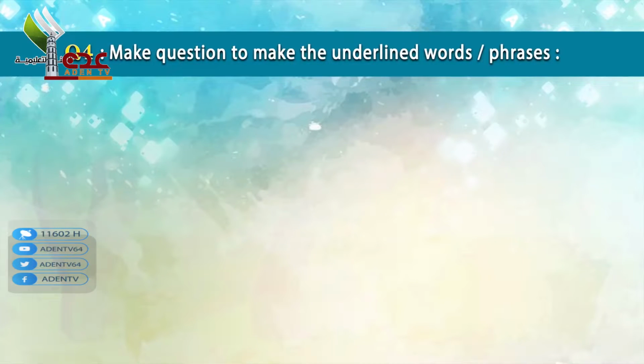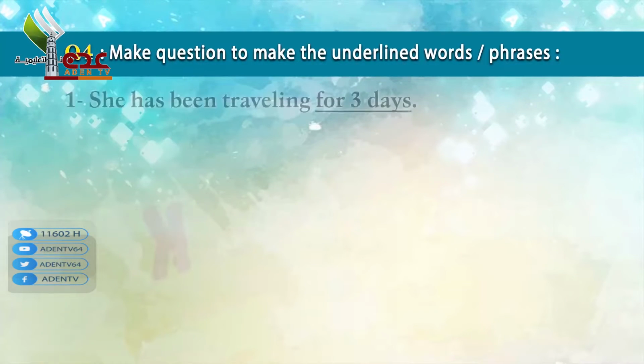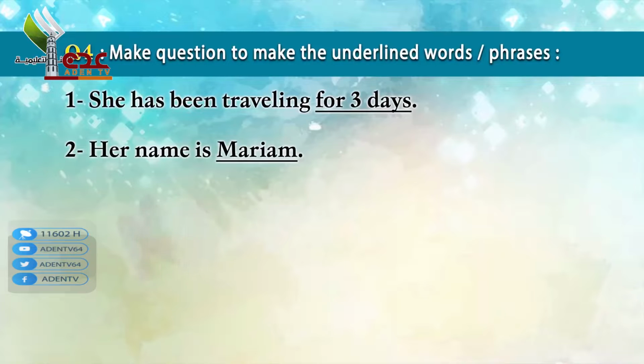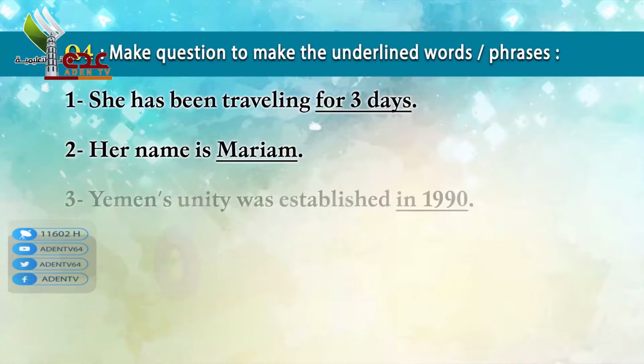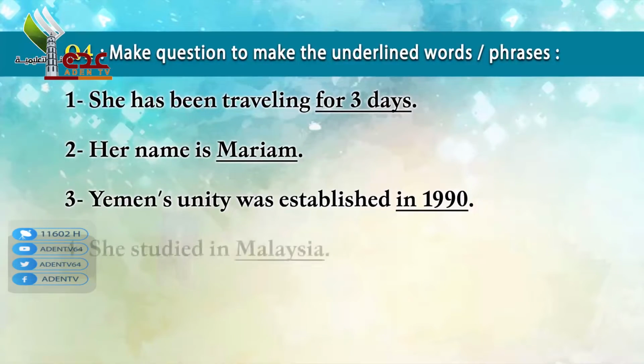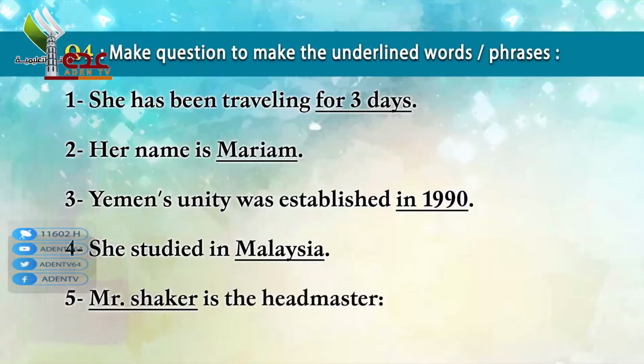Now, question number 5. Make questions for the underlined words or phrases. Number 1. She has been traveling for 3 days. Number 2. Her name is Maryam. Number 3. Yemen's unity was established in 1990. Number 4. She studied in Malaysia. Number 5. Master Shakir is the headmaster.